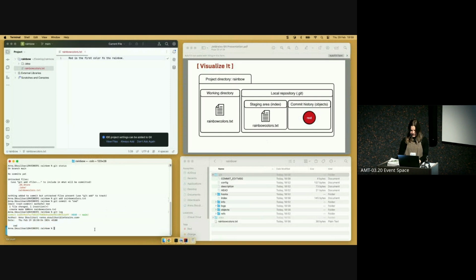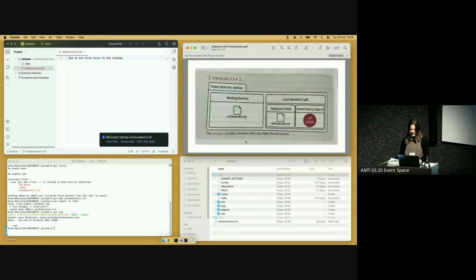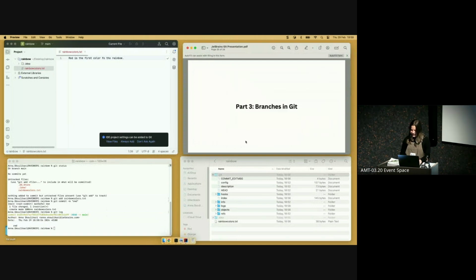Okay, so that was basically the process of making a commit and using the Git diagram in order to show how that process interacts with each area of Git, let's say. And this is what it looks like in the book. And finally, the last part I wanted to go over is basically how I introduce how branches work.